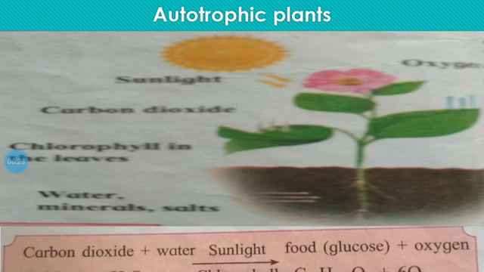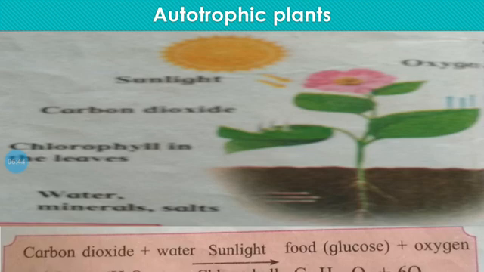This photosynthesis reaction you can observe below in this diagram. Carbon dioxide plus water, in the presence of sunlight and chlorophyll, forms food, glucose, and oxygen.